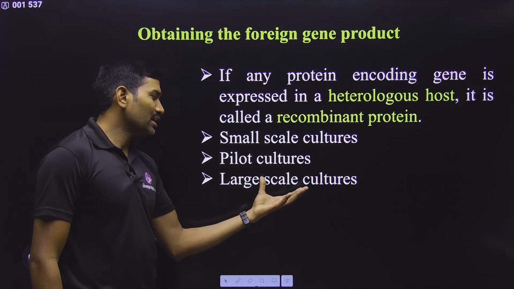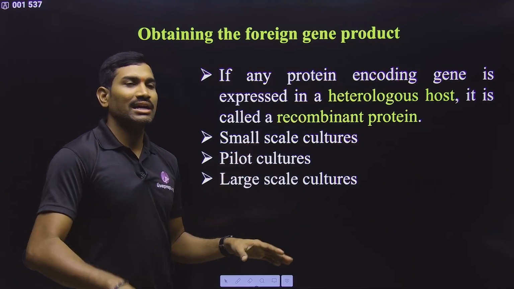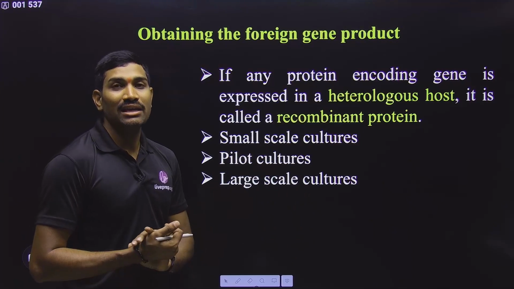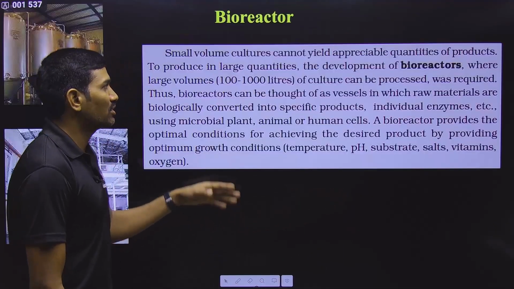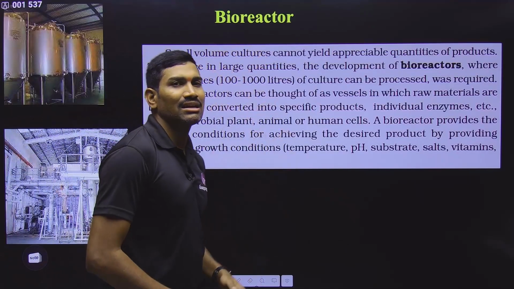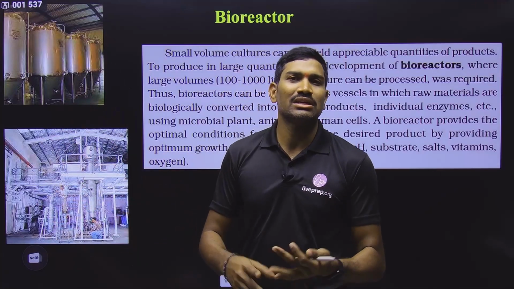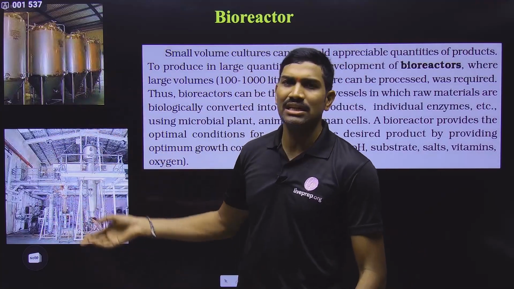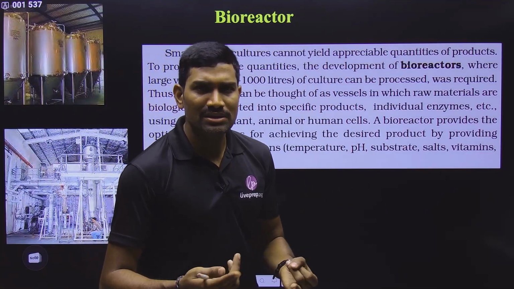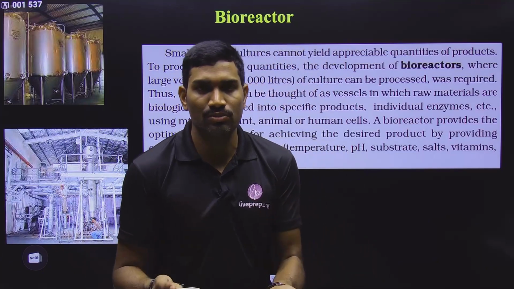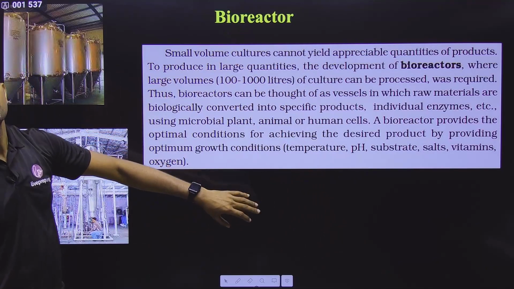But initially, before going directly to large scale, first we need to work in the laboratory at a small scale. Once we have optimized all the conditions, we go with a pilot culture, and there we decide whether it is profitable for us or not. If it is profitable, then we go with large scale production in bioreactors. Bioreactors are large tanks where we convert some raw materials into different products, enzymes or other bioactive molecules. Different things can be produced here, and for that purpose we use some enzymes, some animal cells or plant cells, and sometimes microbes like bacteria and yeast. This is what we are doing in the case of a bioreactor.